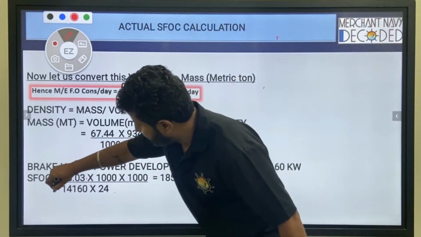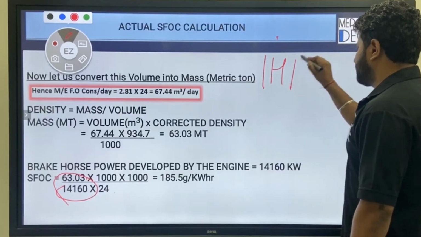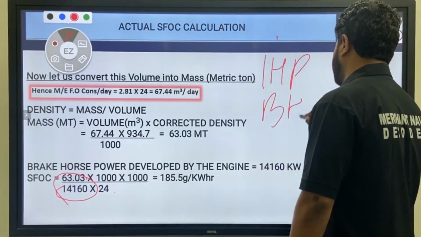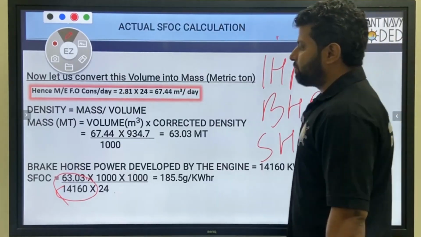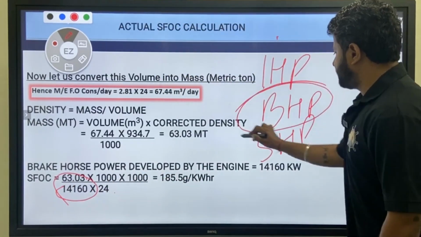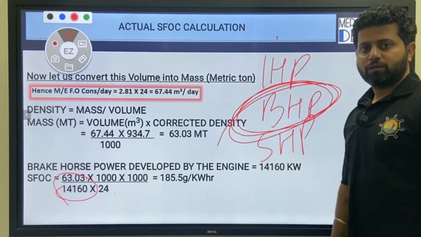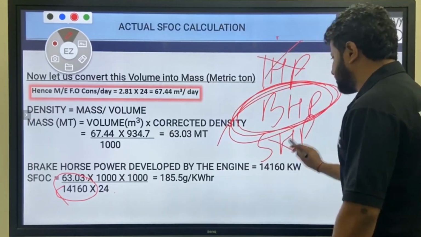Now what is this 14160? Is this indicated horsepower? Is this brake horsepower? Or is it SHP? Guys, when we talk about SFOC, this 14160 represents BHP, mean effective power, not indicated horsepower, not SHP.